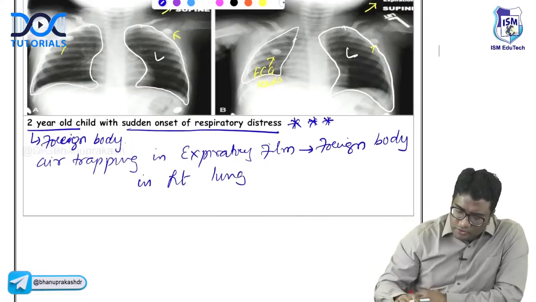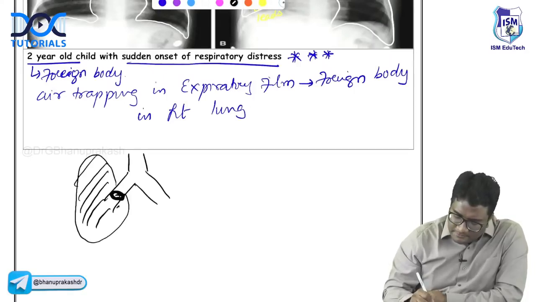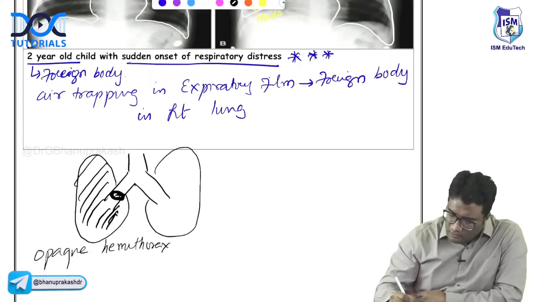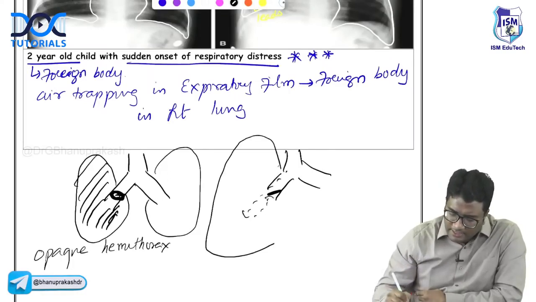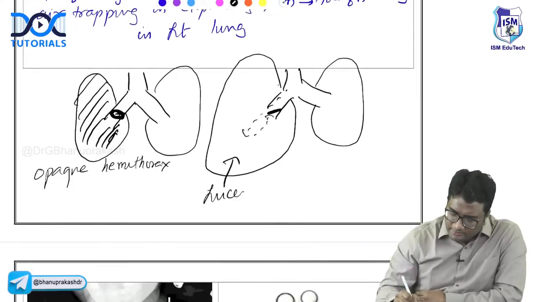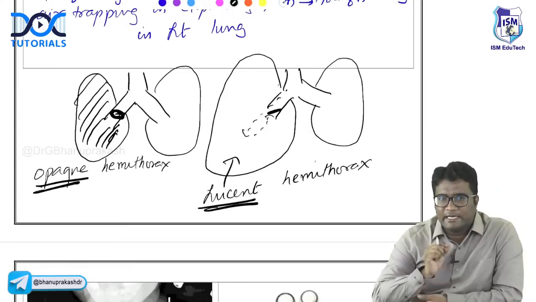So please remember, whenever we have a foreign body, if there is complete obstruction, the entire lung collapses. So either you have an opaque hemithorax, or imagine there is a foreign body giving a ball-valve mechanism. Air is allowed to come in but not allowed to go out. There will be air trapping in the expiratory phase, and you will get a lucent hemithorax or a black hemithorax. So either you get an opaque hemithorax or a lucent hemithorax in a child of 2 to 3 year age group.